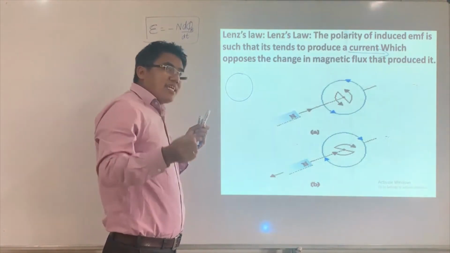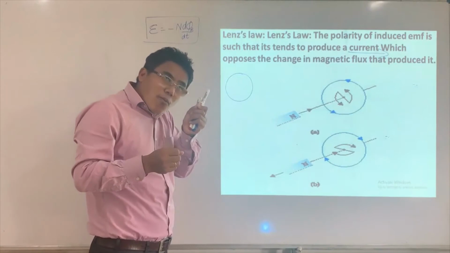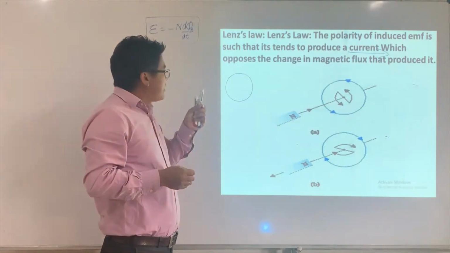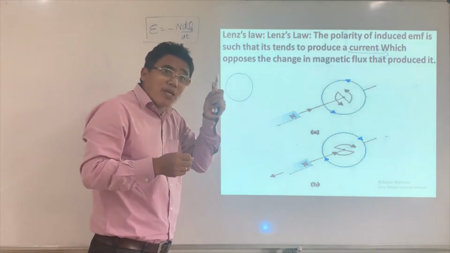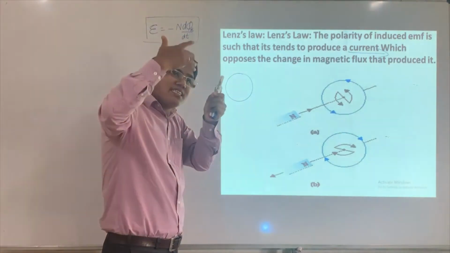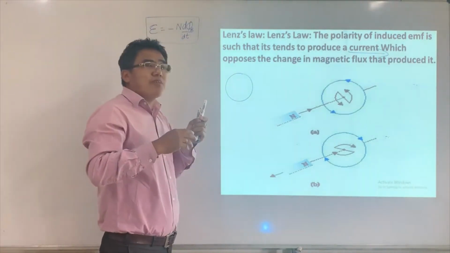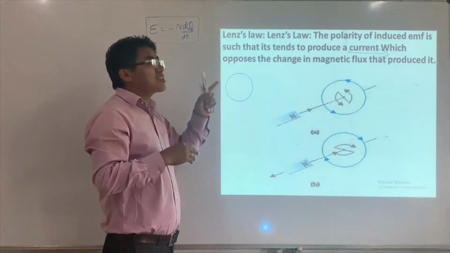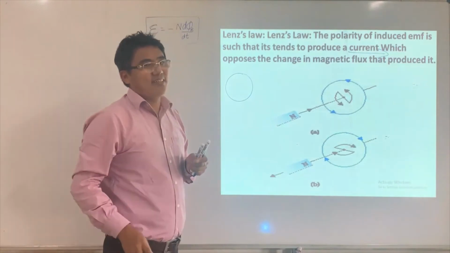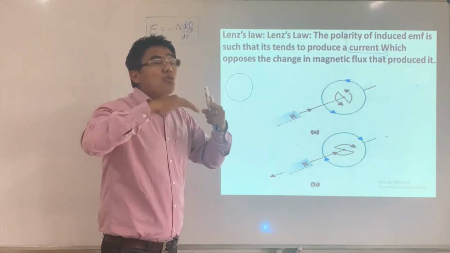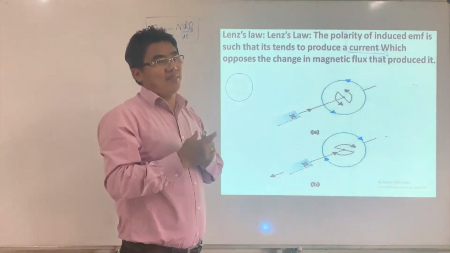The induced current is such that the magnetic field produced by it opposes the change. What is the change? The change is increasing. That means the induced current tries to decrease the increasing flux.